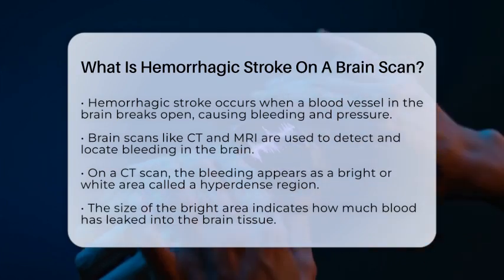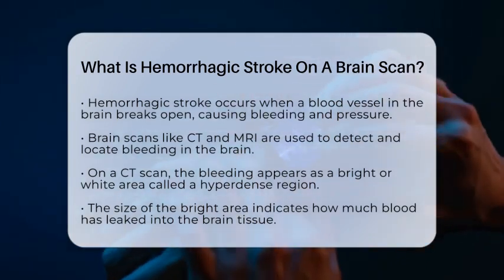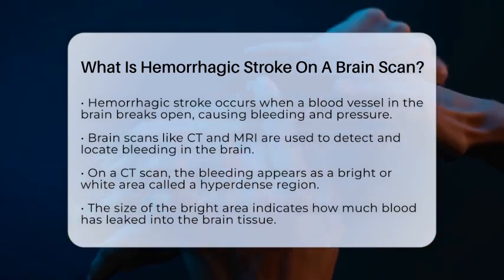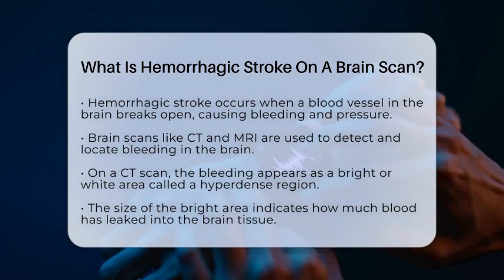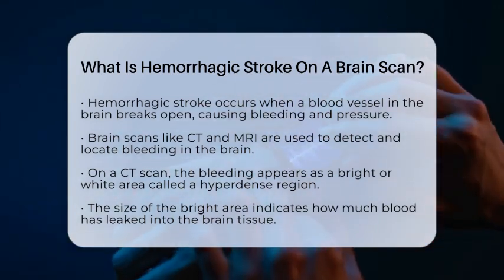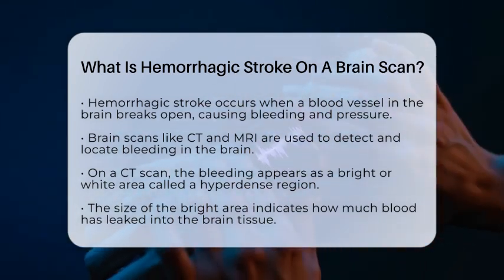To see this on a brain scan, doctors often use computed tomography scans, or CT scans, and magnetic resonance imaging, or MRI. These images help identify where and how much bleeding has occurred, which is vital for diagnosis and treatment.